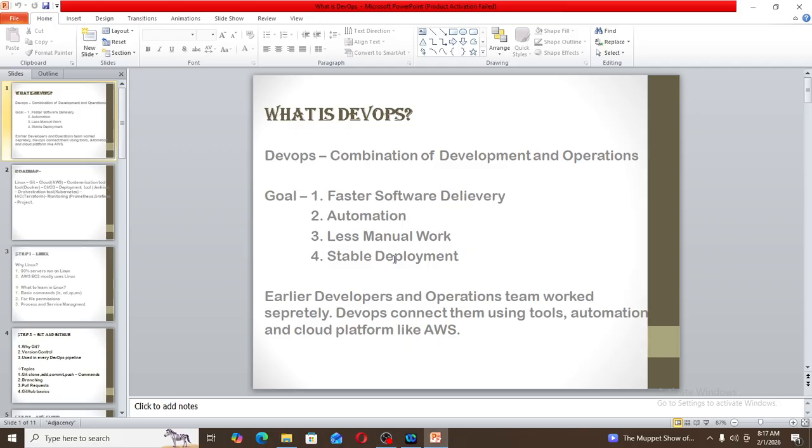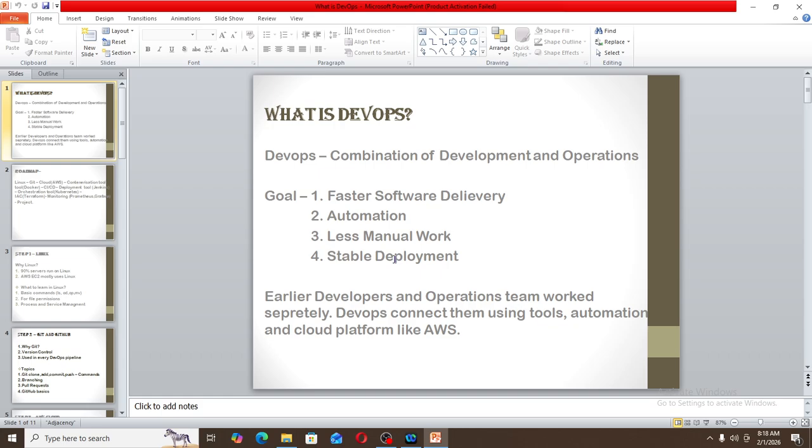Hello everyone. If you are freshers or beginners and confused about how to become an AWS DevOps engineer in 2026, then we will understand the whole AWS DevOps roadmap in this video step by step. First of all, we should know what DevOps actually is. DevOps means the combination of development and operations. Then what is the goal of DevOps, why are we using DevOps?